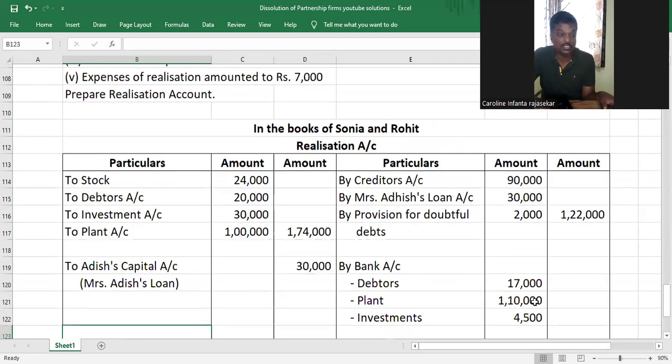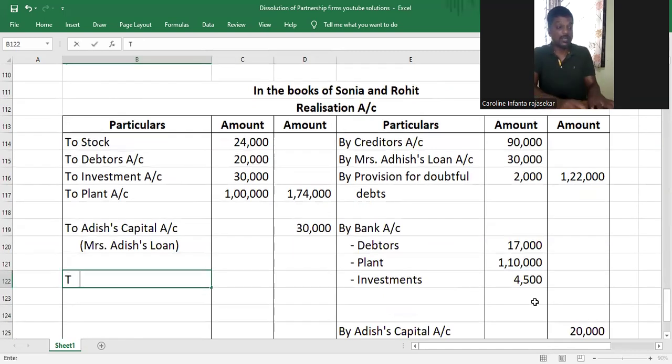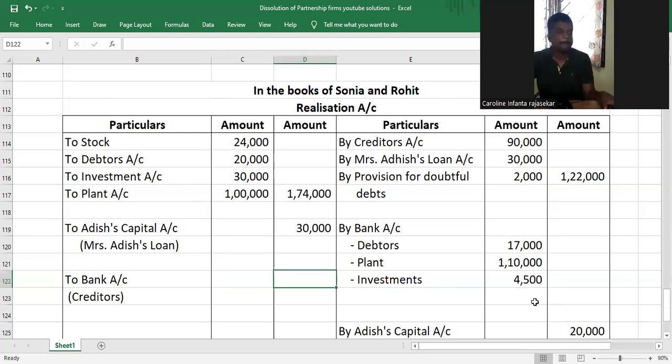And then we also have creditors who were paid off at a discount of 10%. So creditors have been paid. When you pay a liability, what is the journal entry, my dear children? Money goes out of the business, so bank account will be credited. It's a loss, so realization account will be debited. Realization account debit to bank account. To bank account. You can write creditors.